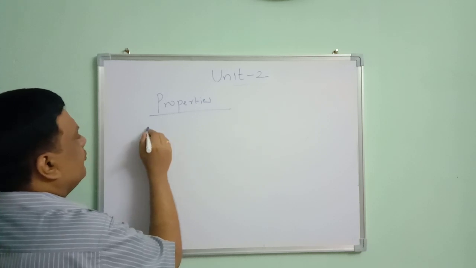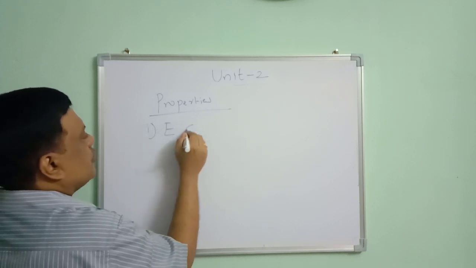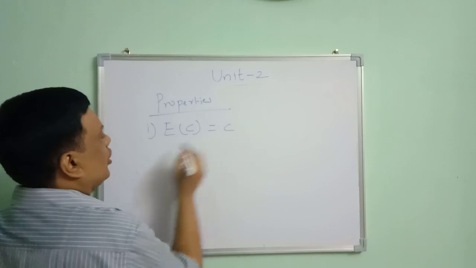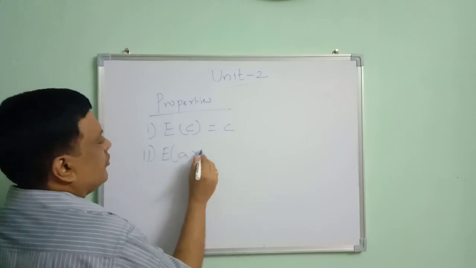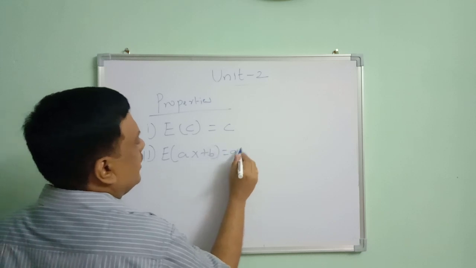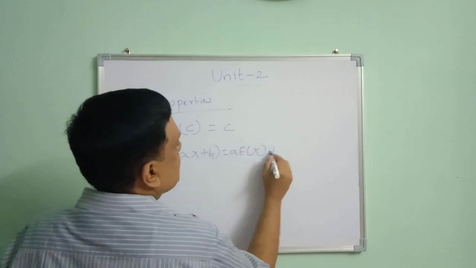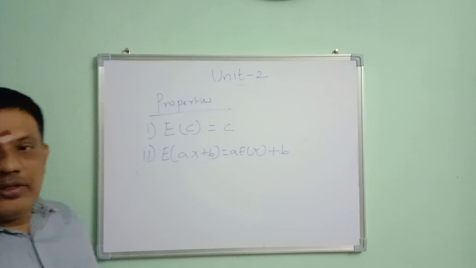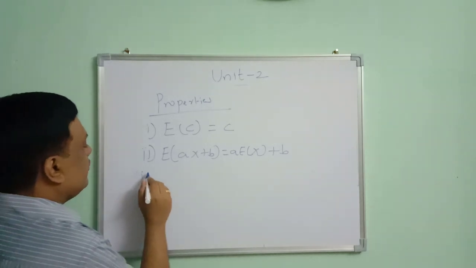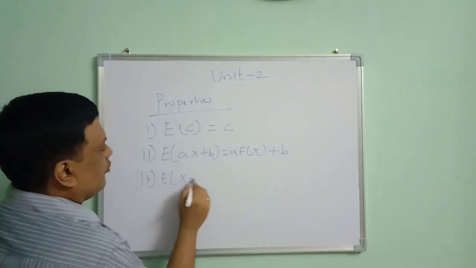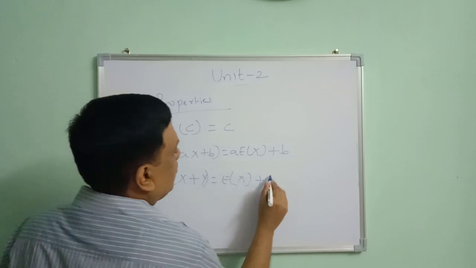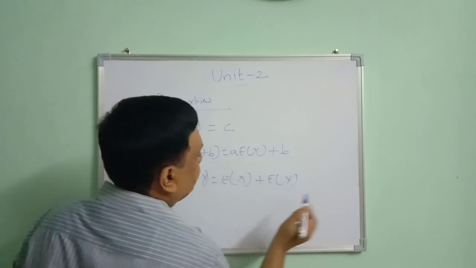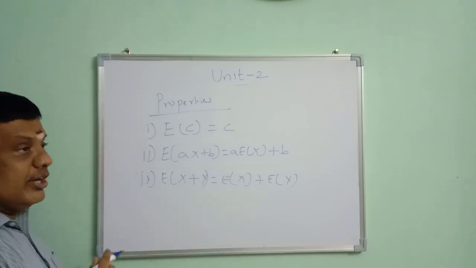Properties of mean. First property, expectation of a constant is equal to the constant, where C is the constant. Next, expectation of ax plus b is equal to a into expectation of x plus b. Suppose x and y are two random variables. Expectation of x plus y is equal to expectation of x plus expectation of y.